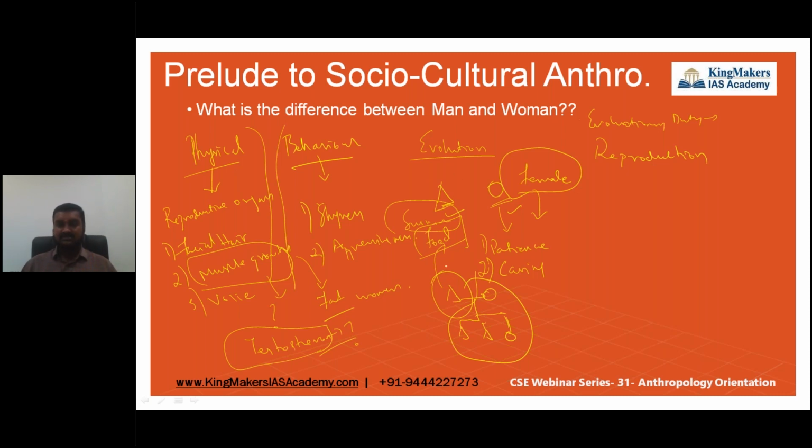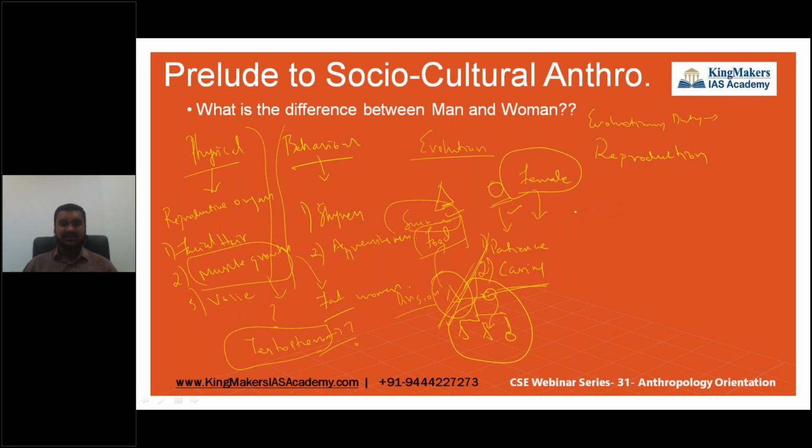While this evolution takes place, division of labor takes place all over. Because of this division of labor, this feature is inherited in the females. The females have this caring type. When you compare male and female, the female would be more caring and have more patience, but the man would have more muscle growth. The man would be more aggressive, right? All these characters are inherited because of their primary duty.